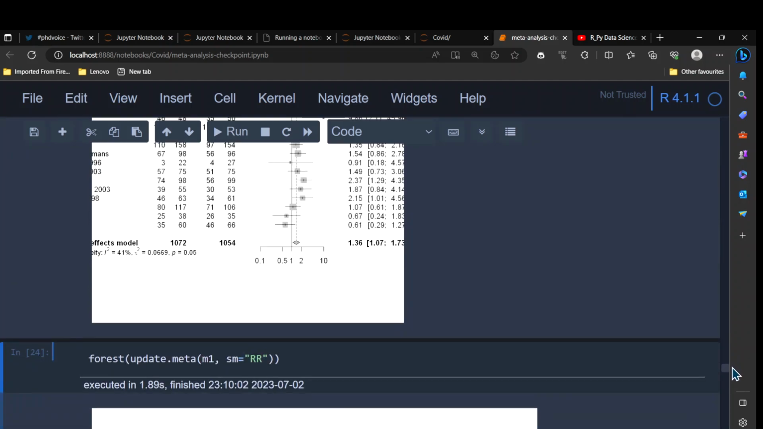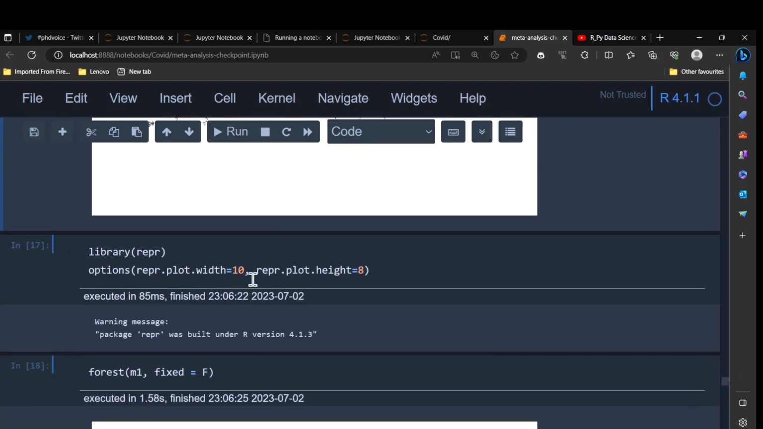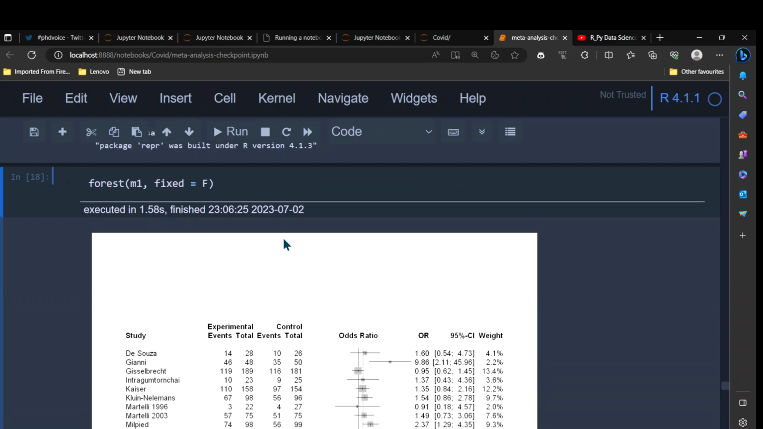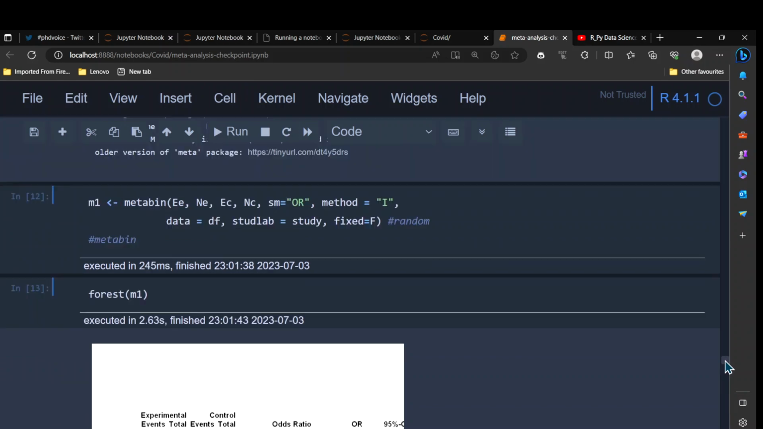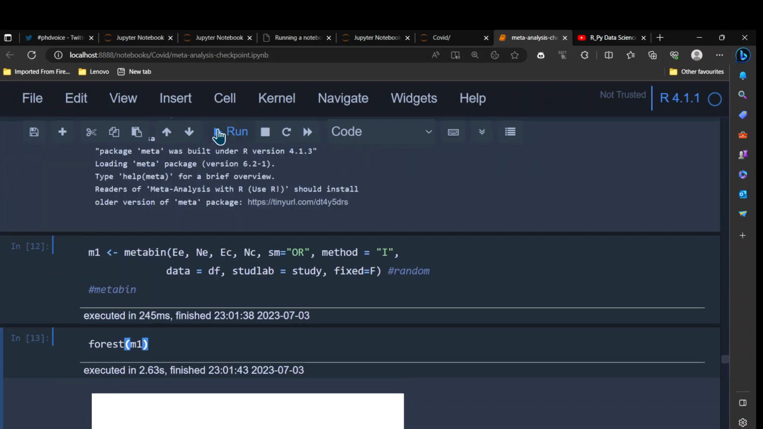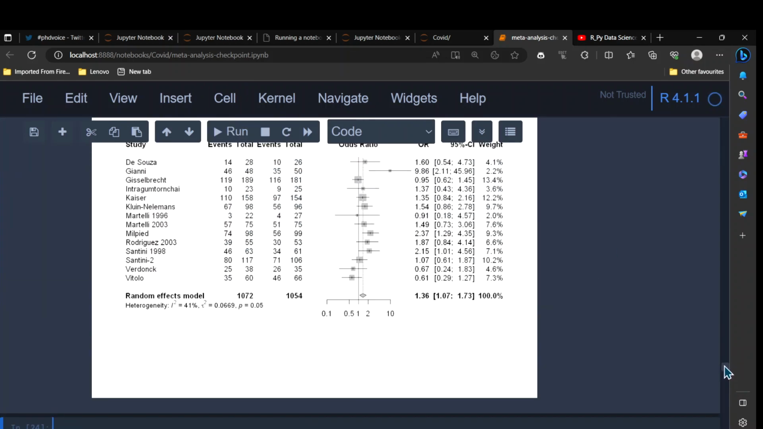I actually have a code somewhere for this, yeah, so I need to rerun this code because of Jupyter. For you it will not be a problem if you are using RStudio, but I'm not using RStudio, that's why I need to arrange the plotting width and height. I'll just use this report library, and then I will use options. We'll set the width to 10 and the height to 8, and I simply rerun it and go back to that previous plot and rerun it. So if I rerun, I should be able to now see the plot clearly.